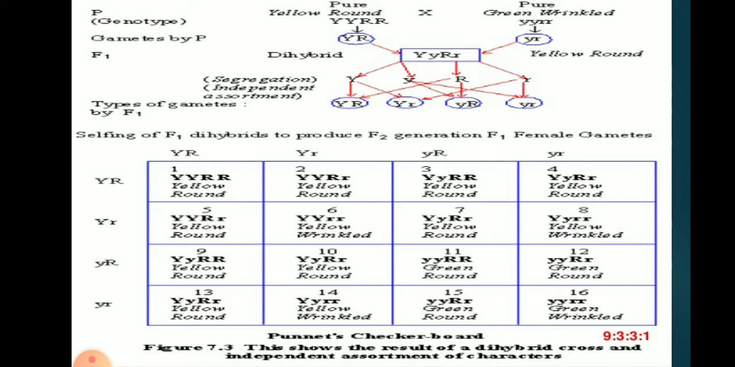So first he took pure breeding round plants with round and yellow colored seeds in the pea plant. For yellow there is capital Y, because yellow is dominant, and for round capital R. For green and wrinkled seeds of the pea plant, small y for green, because that is recessive, and small r for the wrinkled one. One more important thing here is that when we combine these, we always write dominant alleles first, we don't write recessive alleles first.